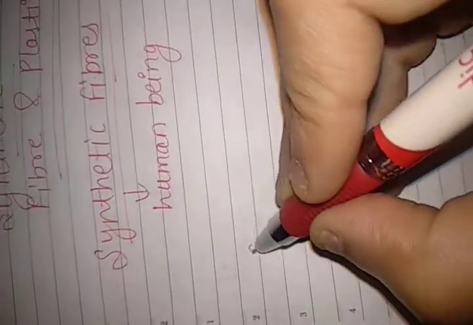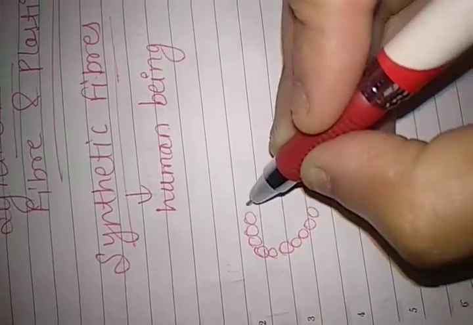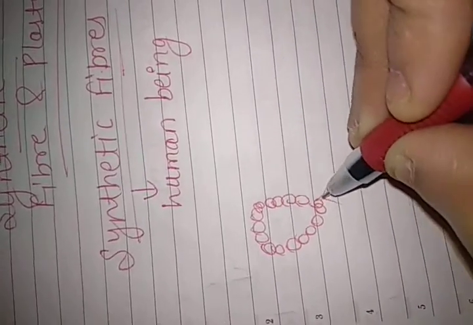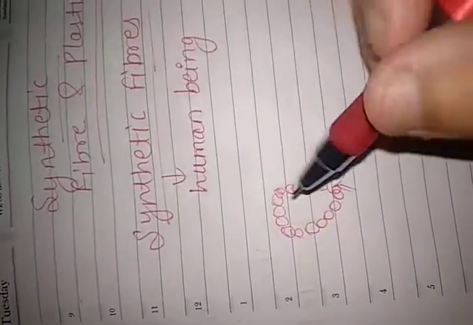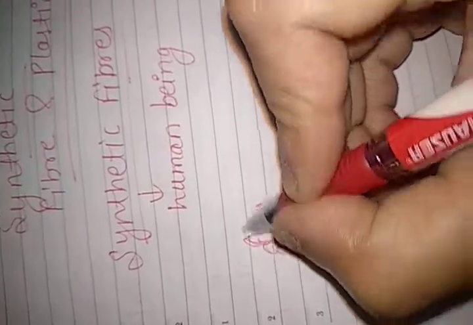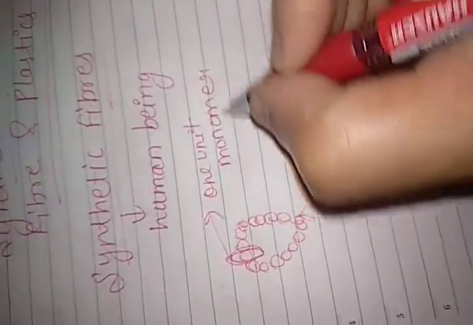Moving on, so let's see this necklace. Synthetic fibers are pretty much like this. Please understand carefully. Each one unit is known as a monomer.